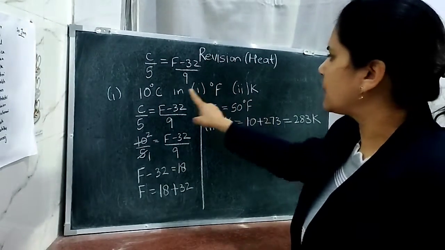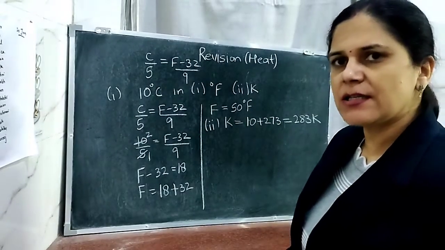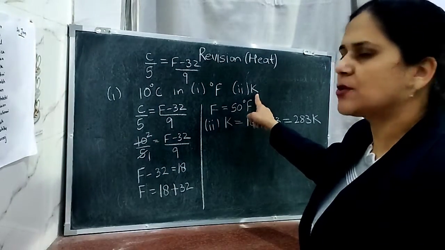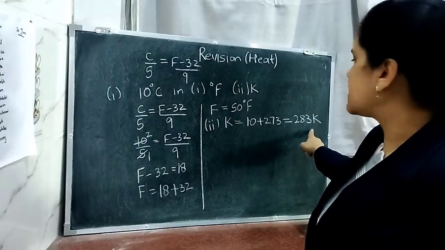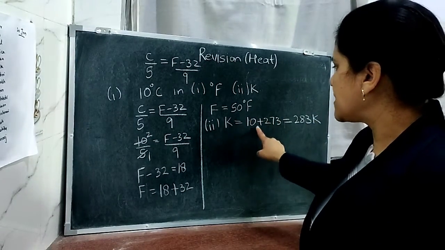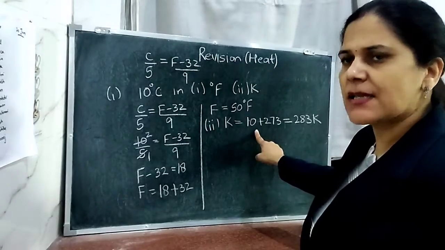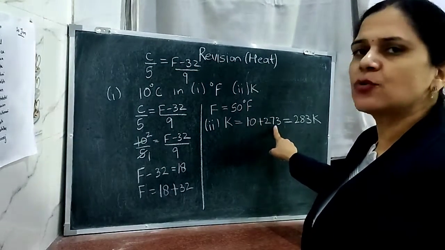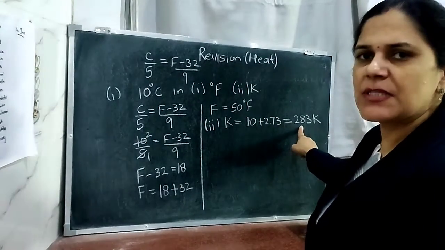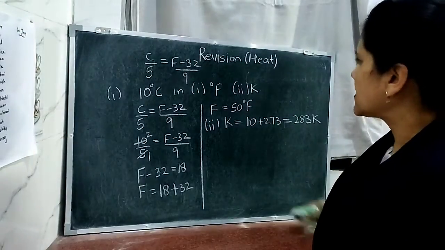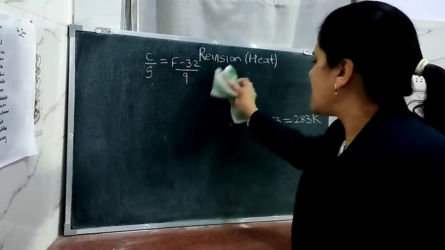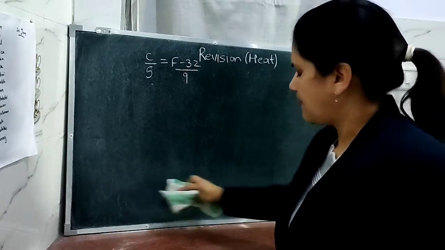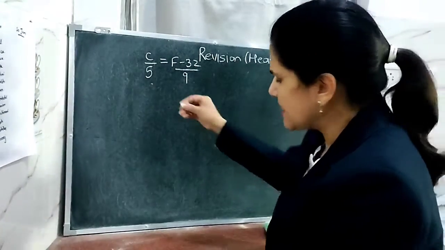If you have to convert the same temperature, given in degrees Celsius, into Kelvin, in the Kelvin scale you need not write the degree sign. Whatever temperature is given in the Celsius scale, to that temperature you add 273. That will be changed into the Kelvin scale. Now, the same formula we have to use in changing from Fahrenheit to Celsius.